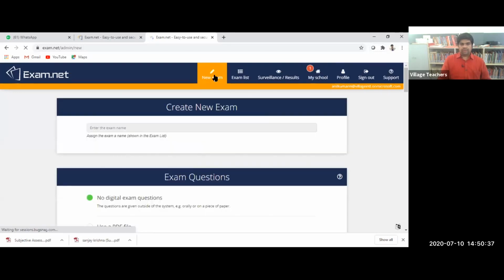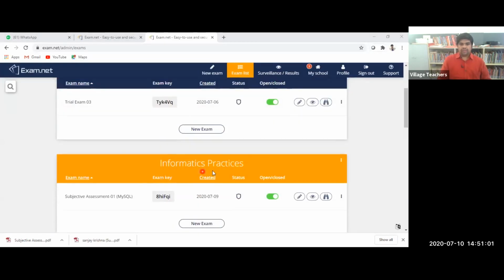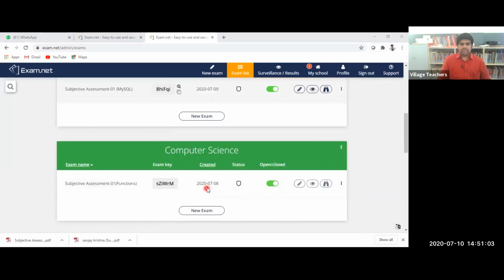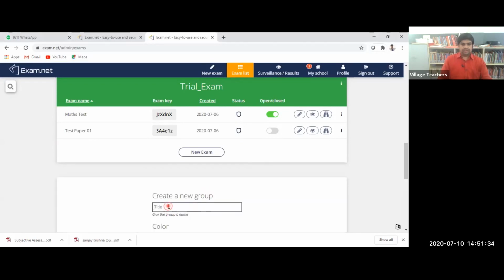If you want to create a new examination, you can create the new examination. Before that, if you want to create a group, so here you can see my exams is one group, informatics practices is another group, then computer science is another group. So if you want to create a group first, for example, so I am creating a group. This is the basic step. Click here to create a group, teachers demo.